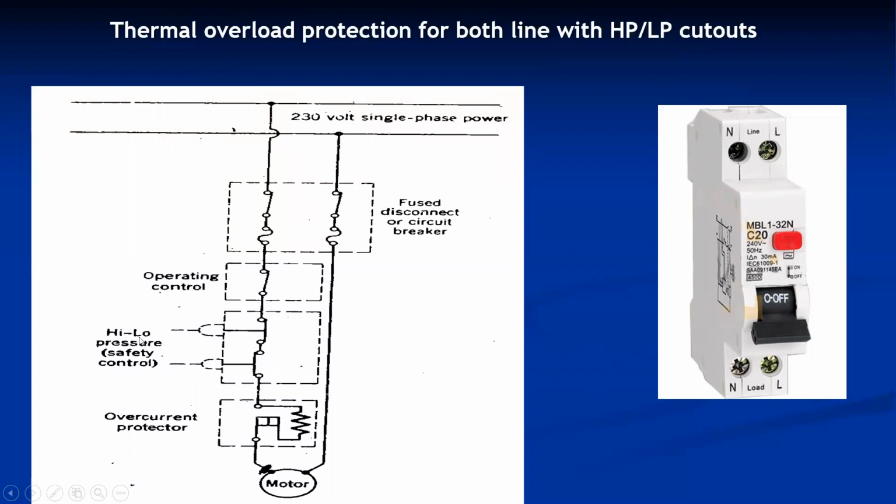If the high pressure is there, then it breaks the circuit. Similarly for low pressure. And this particular circuit is provided for overcurrent protection. If overcurrent flows through this circuit, the heater energizes and it disconnects the bimetallic strip and stops the motor. So this is about the single phase.